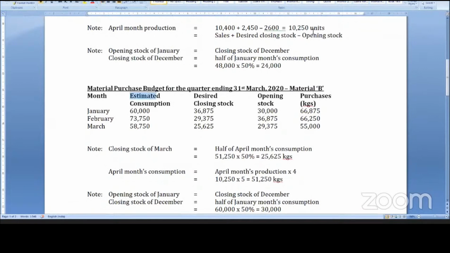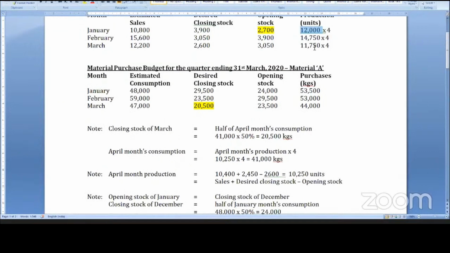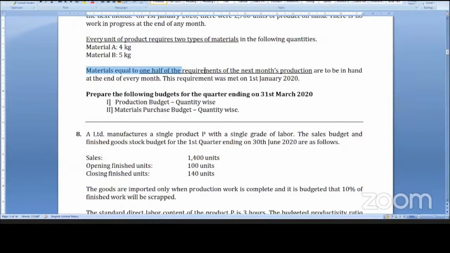So we require 4 units of A. 12 into 4, 48. Likewise 14,750 into 4, 59. To produce 11,750 we need 4 kgs of A, 47,000. Okay sir. Closing stock. What is closing stock? What has been said about raw material closing stock? Materials equal to 1/2 of the requirements of the next month's production. Next month's consumption, half of it will be in stock.